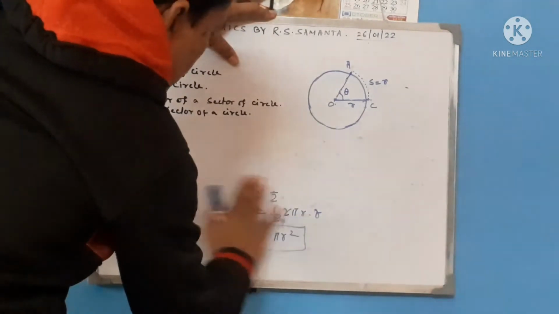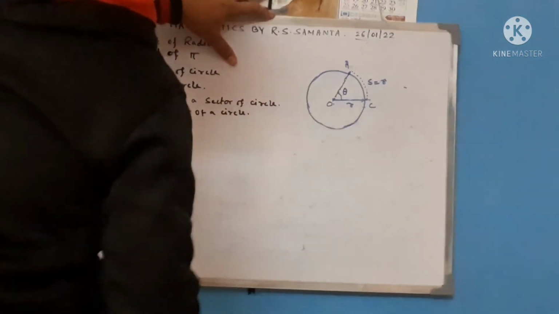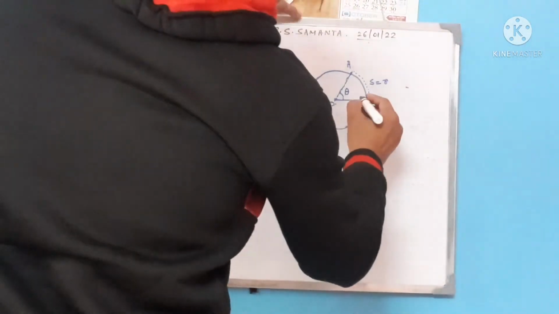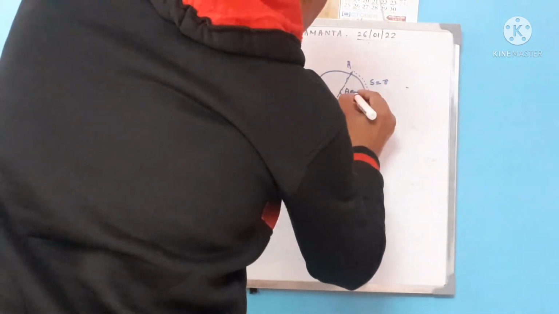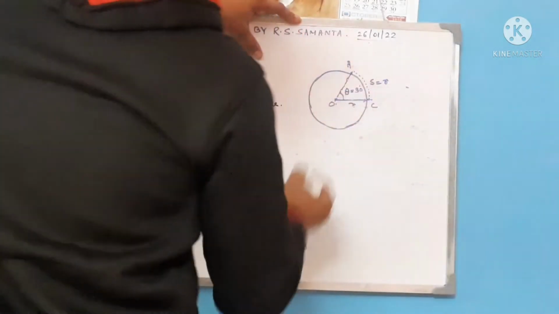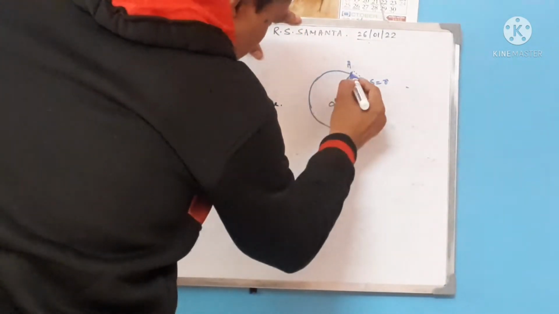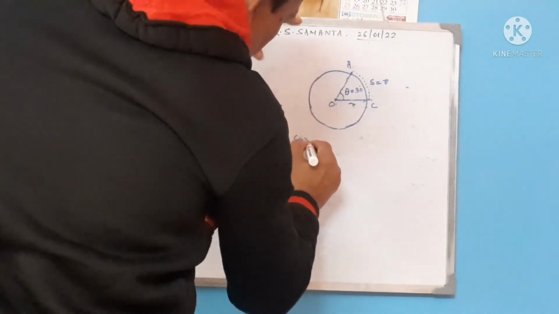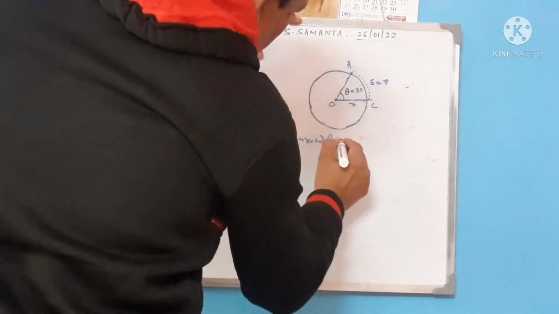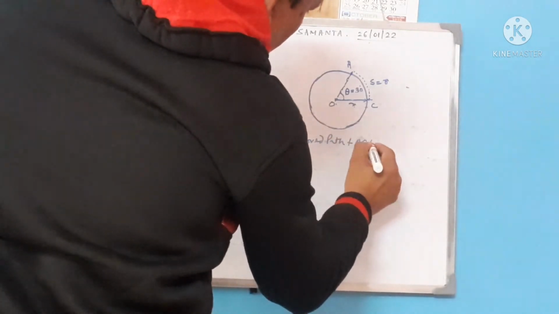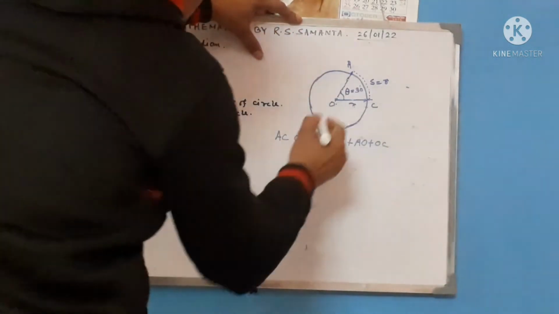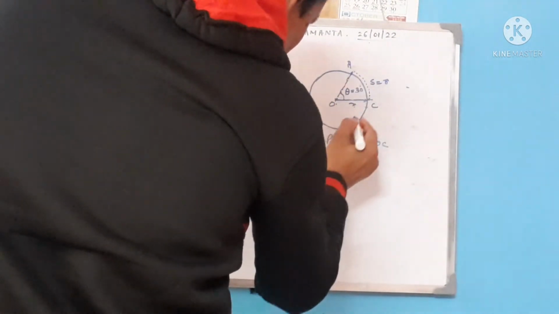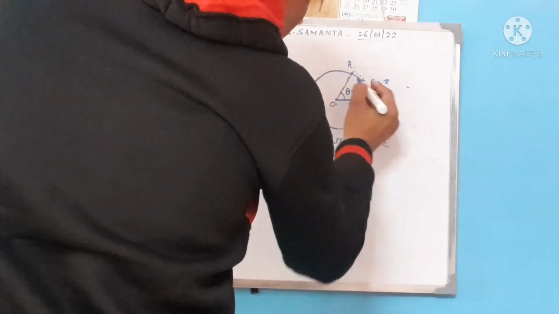Now we will discuss the perimeter of a sector. If we consider this theta equal to 30 degree, then the perimeter of the sector is the curved path AC plus AO plus OC. For the full curved length, this is 2 pi r.